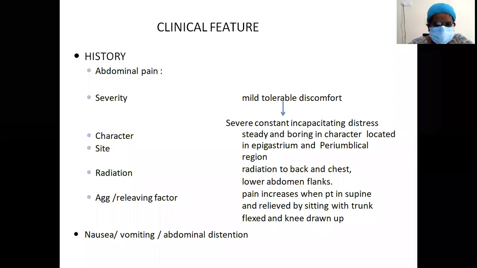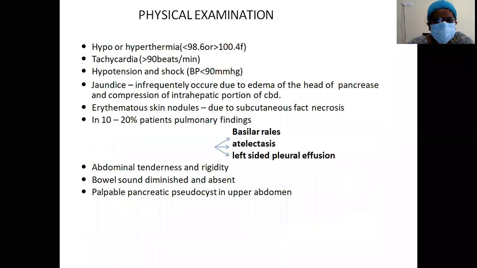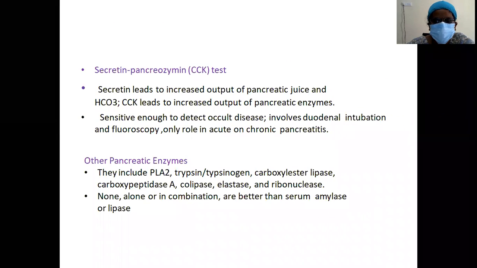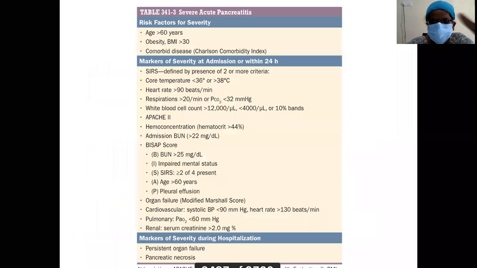And like this, clinical features and examination are important for you to recognize, because as a house surgeon you need to pick up a case of acute pancreatitis. Unless you know what acute pancreatitis is, you will not put it as your DD in an acute abdomen case. Serum lipase is specific, and this tabular form is important.